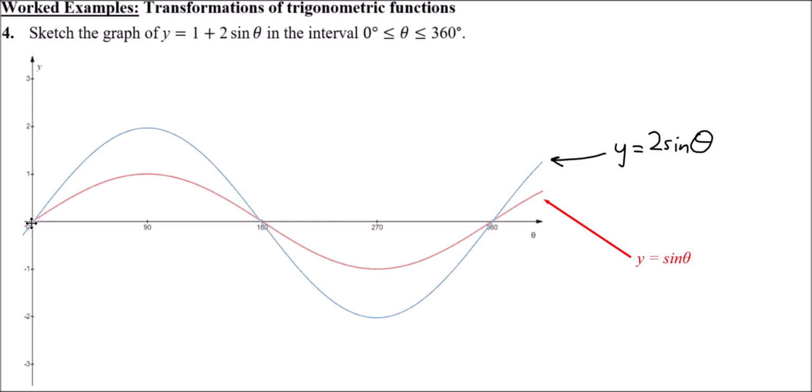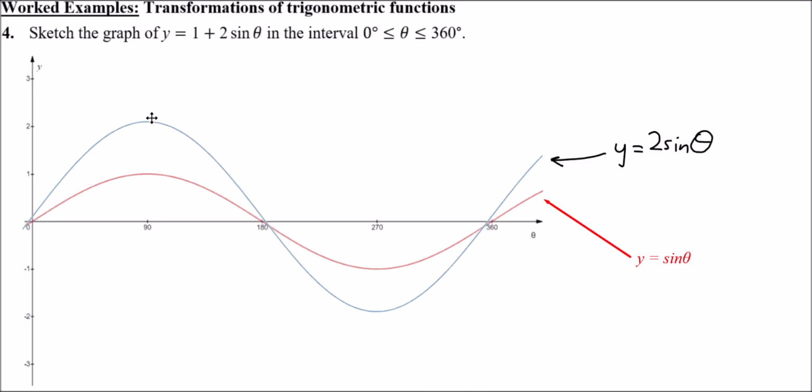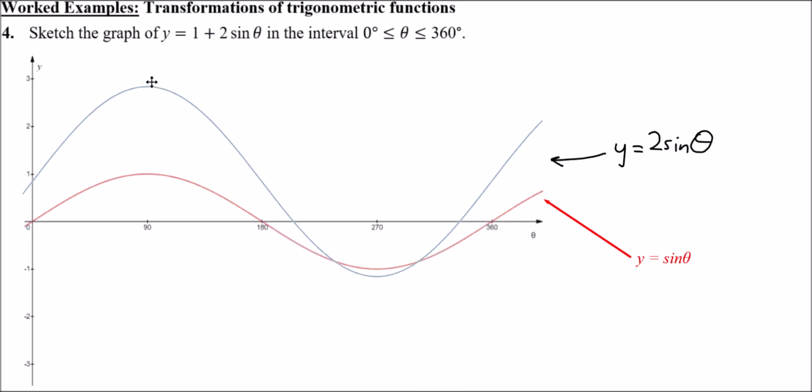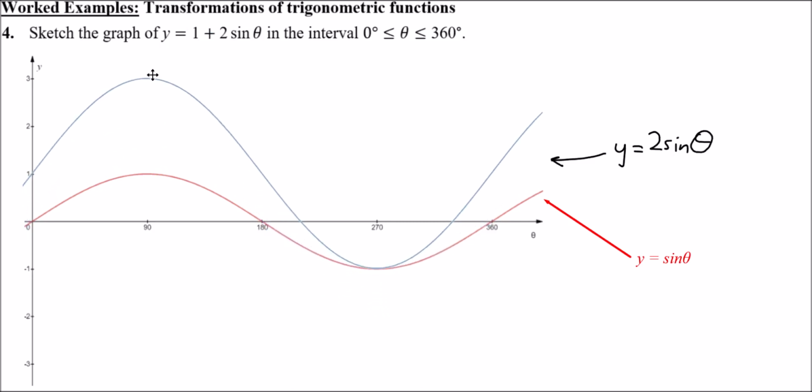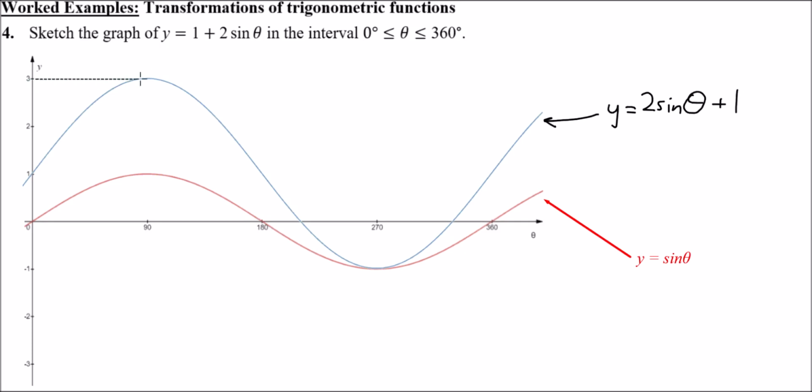So rather than the intercept being at 0, I'm going to shift the whole thing up so that the intercept is at 1. And so actually what we have here is not the graph of y equals 2 sine theta, because you've shifted it all up. This is now the graph of y equals 2 sine theta plus 1, which is exactly what we wanted. And to add a bit more detail onto it, you'll see that the maximum is where it's at 3, the minimum is where it's at -1.